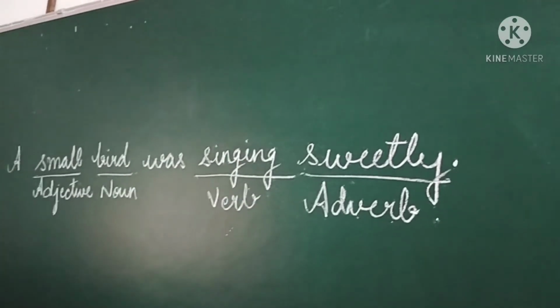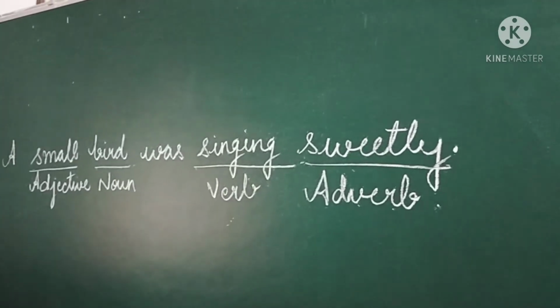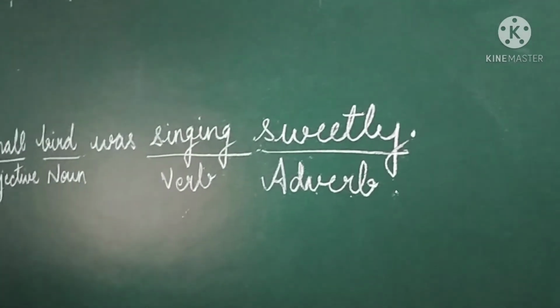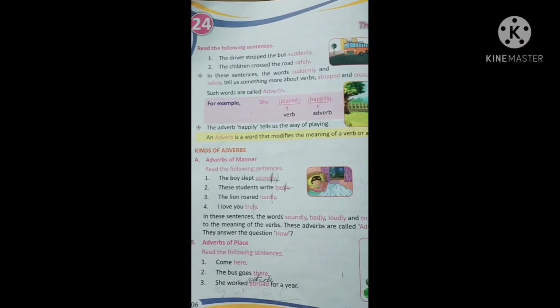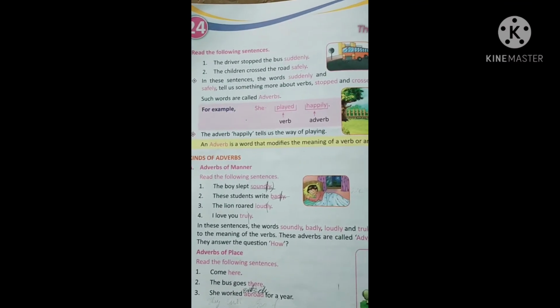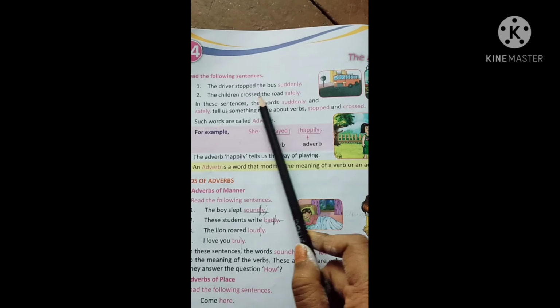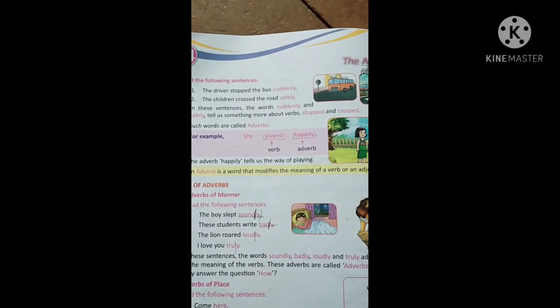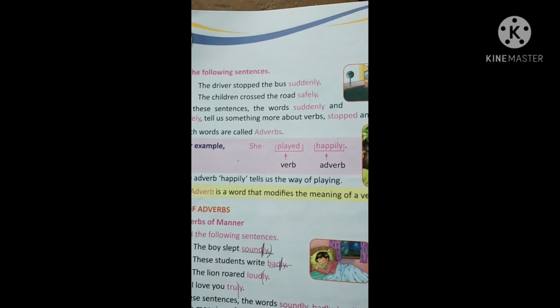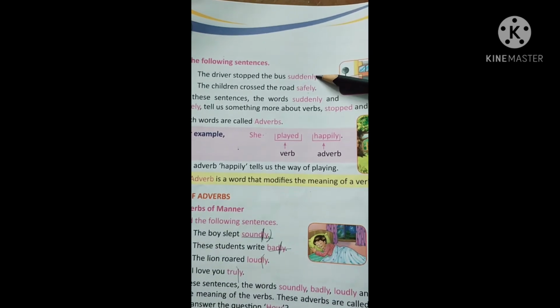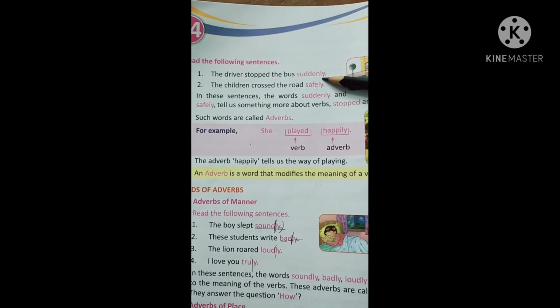So what is an adverb? Adverb is a word that describes a verb. Your book, in this they have given sentences like the driver stopped the bus suddenly. The children crossed the road safely. So stopped. How did the driver stop the bus? The driver stopped the bus suddenly. So suddenly is your adverb here.